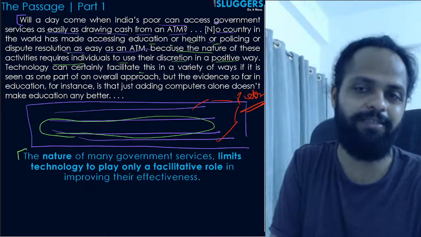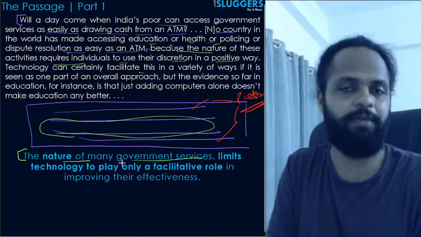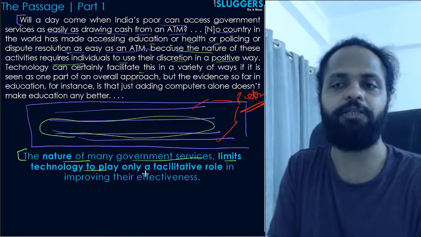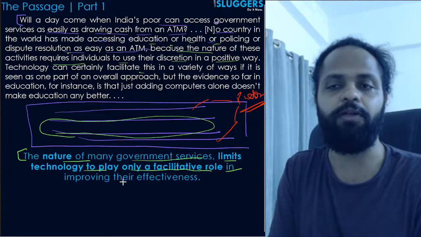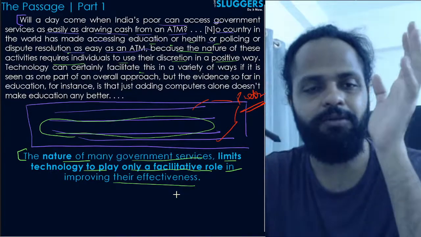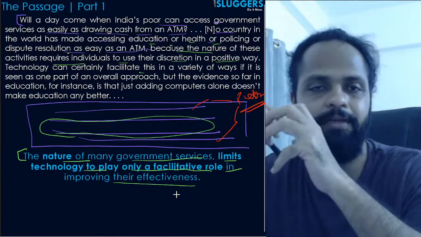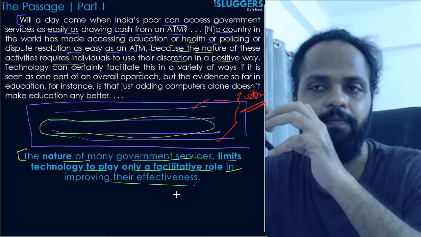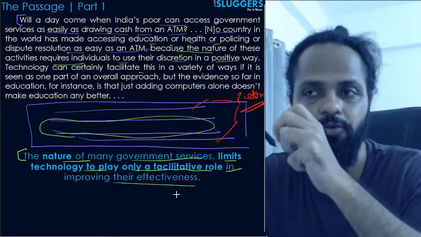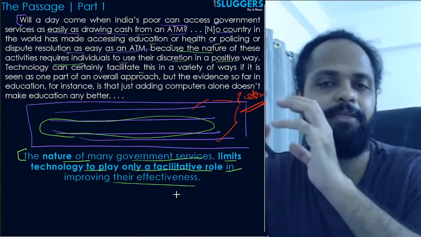So essentially what he's saying is just this: it's the nature of many government services that limits technology to play only a facilitative role in improving their effectiveness, right? So the author is just trying to say that many government services are of such a nature that they are so dependent on the service provider's discretion to act in a positive manner. They are so dependent on it that technology cannot do much there.